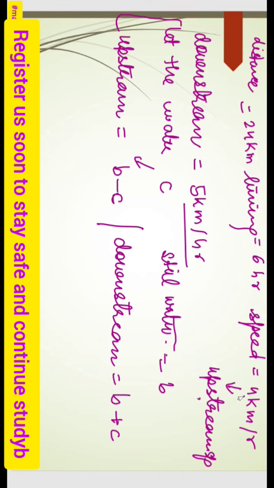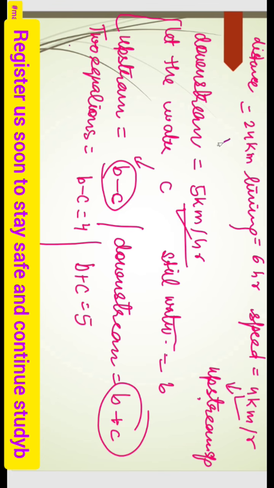Since we already calculated the upstream speed and downstream speed, now make the two equations. Using the current and still water concept, we find two different equations. Now here we have two unknown variables, b and c. The core concept is that however many unknown variables we have, that many equations are required to solve them. If I have three unknown variables x, y, z, then I need three equations.